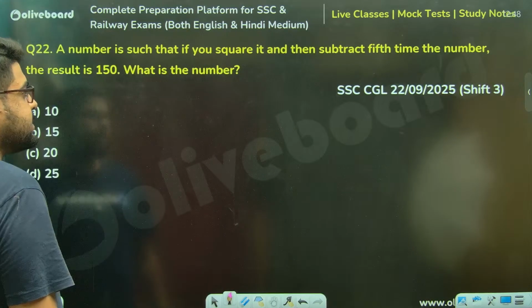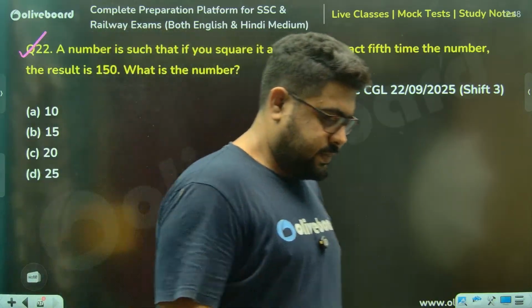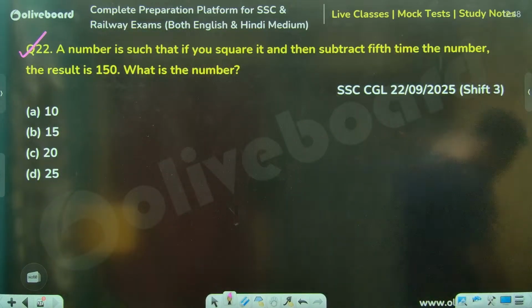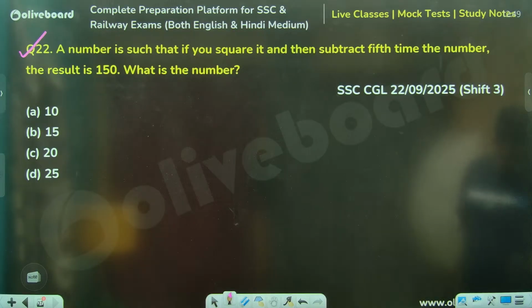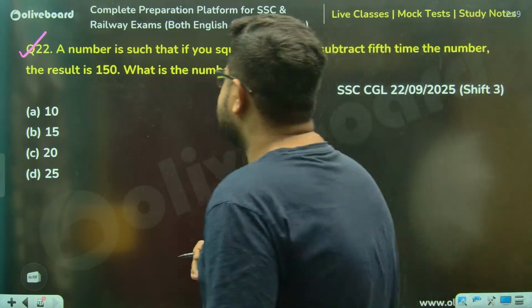What about this, sir? A number is such that if you square it and then subtract fifth time of the number, fifth time meaning 5 times, the result is this.